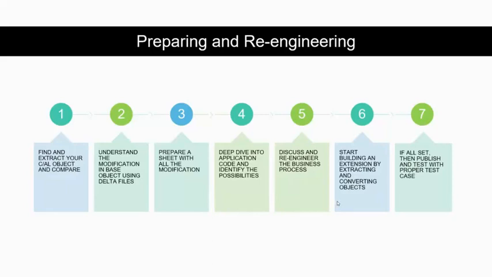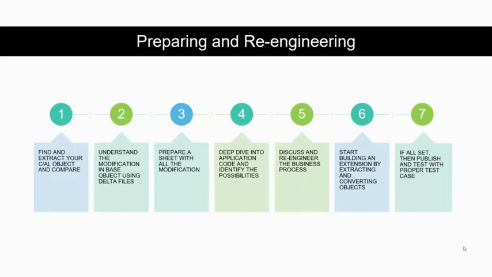Using the delta files, we can understand what customizations we have done in our ISP, or some of the objects we have touched by default as well, like changing the primary key or changing default options. There are many cases like that. When you go for Business Central, these are all breaking schema changes, so we need to keep an eye on this and get it done. With that process, we understood these are the objects we have modified, and this is what we are going to migrate.